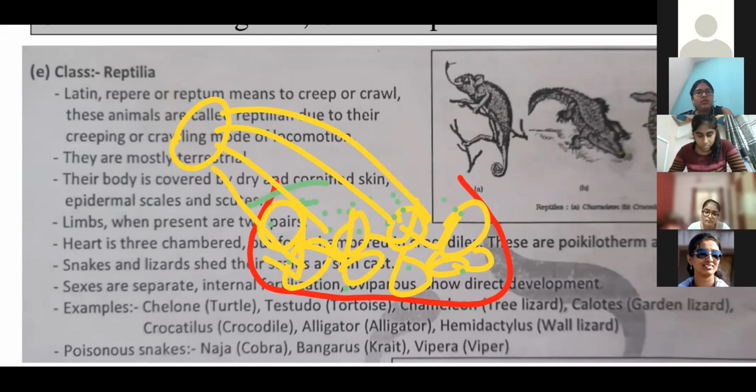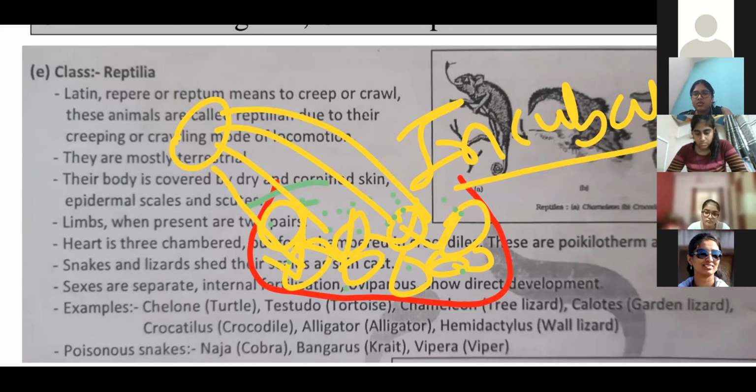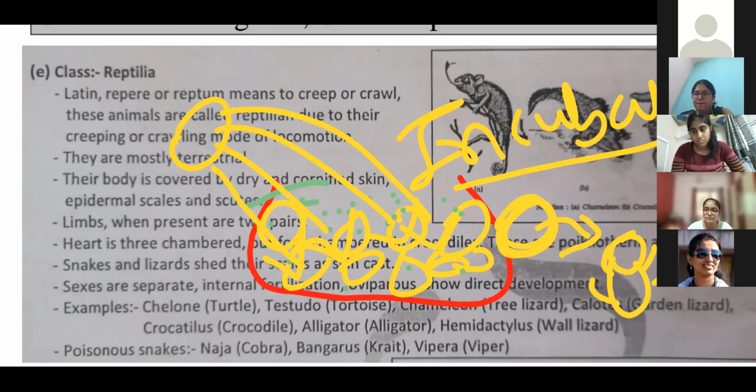It gives the incubation. Once the incubation period is over, the new reptilian babies arise from the fertilized eggs. Suppose turtle, so turtle babies are formed, and again they go back to the ocean, right?